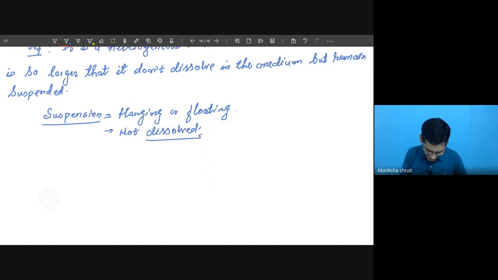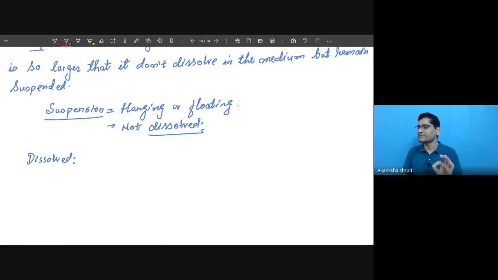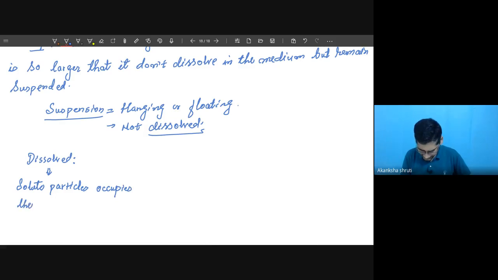Keep in mind, dissolving means the foreign or external particles, the solute particles, occupy the space between the particles of the medium, the interparticle space. This medium is called the solvent.